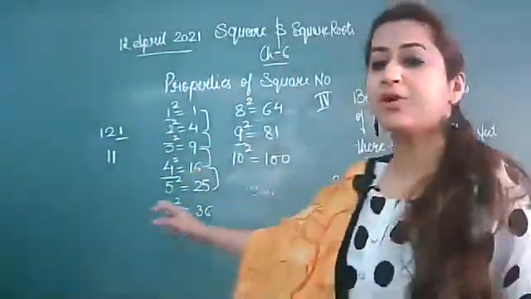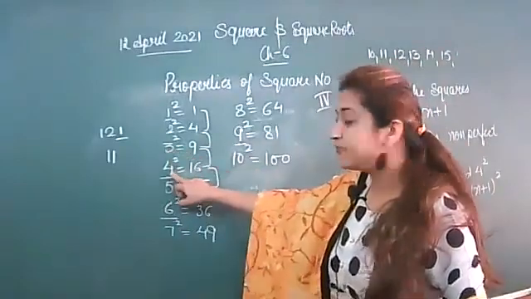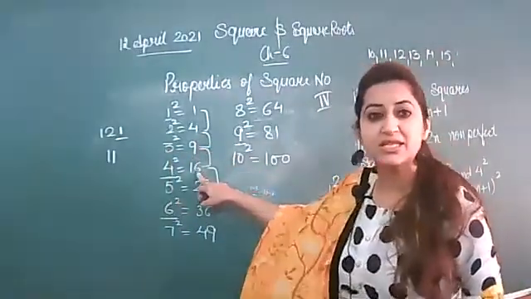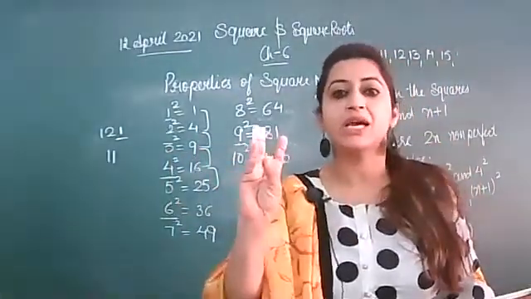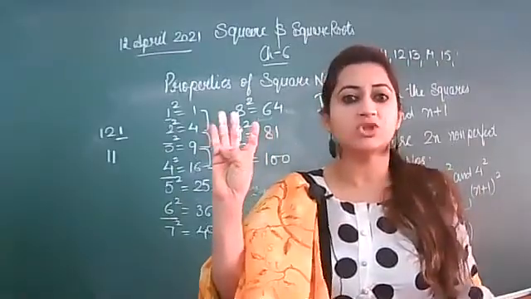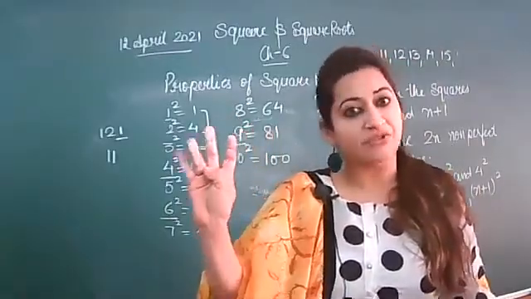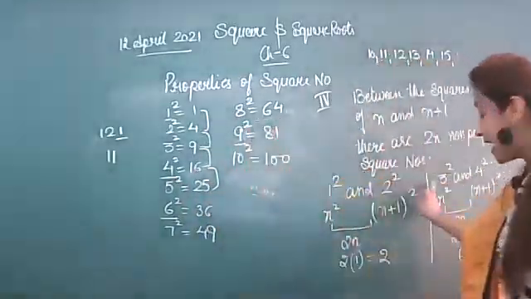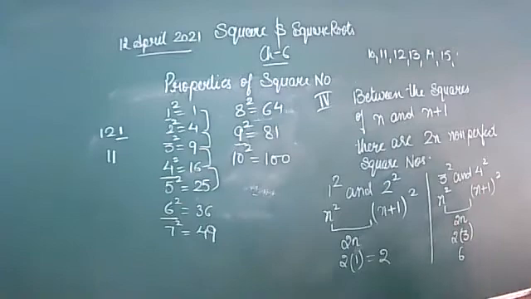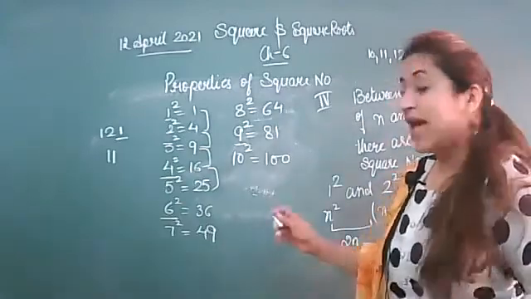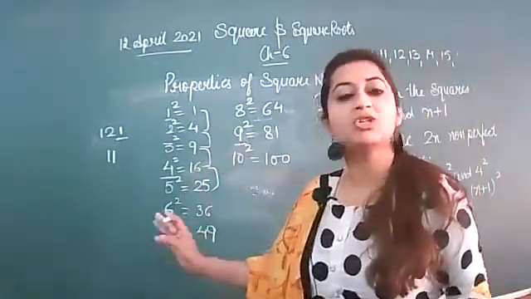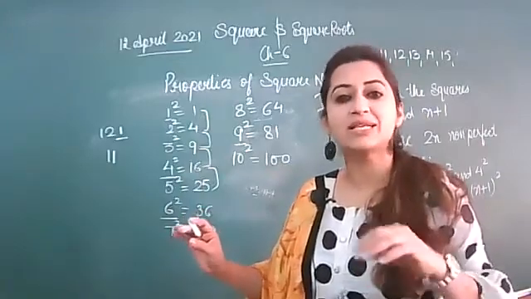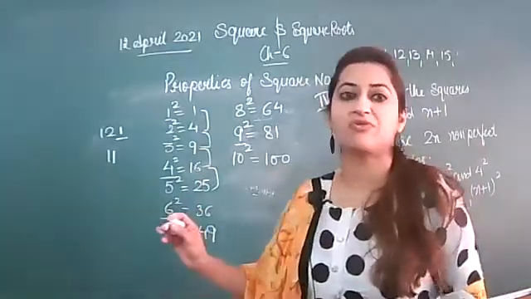Here look, between 3 square and 4 square, between 9 and 16, you can count the numbers. After 9 you have 10, 11, 12, 13, 14, 15. 16 will not count, so 6 numbers are there on counting, and according to the formula also we are getting 6. So between small numbers you can easily count, but if you take the example of big numbers, then you have to use the formula.